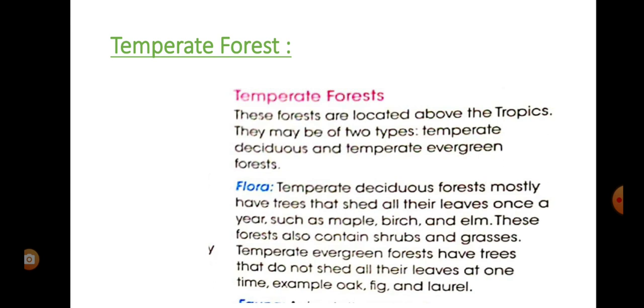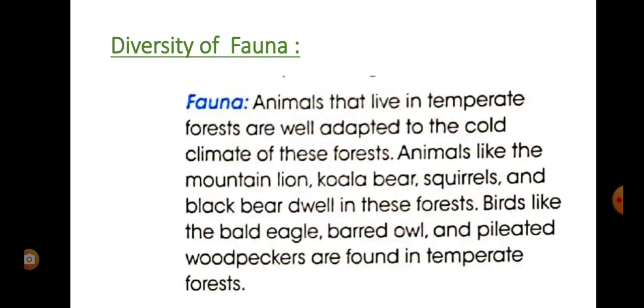In the temperate deciduous forest, it mostly contains trees that shed their leaves once a year. They shed all their leaves once in a year, like maple, elm, beech. This forest also contains some small bushes, grasses, shrubs, herbs, etc. In the temperate evergreen forest, the trees do not shed all their leaves at one time, as they are evergreen, like the oak and fig.